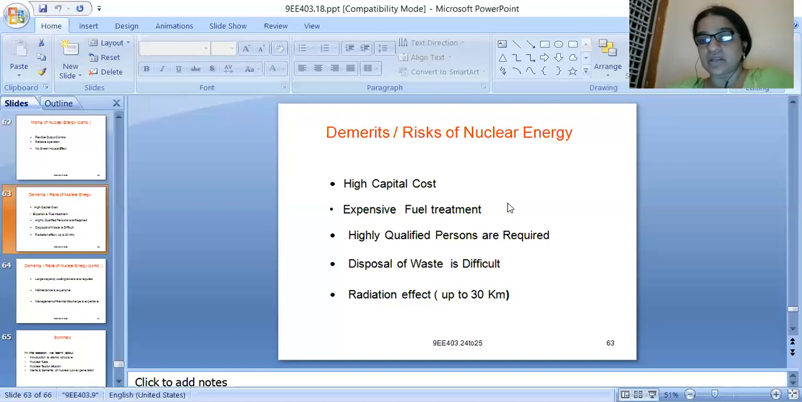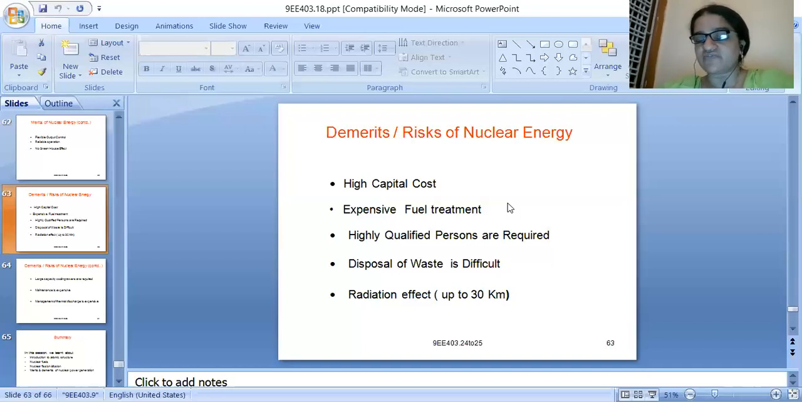Next is that disposal of waste is difficult. I have told that the greenhouse effect is not there here, but whatever nuclear wastes are produced, the byproducts of our nuclear fission or fusion reaction, the disposal of these byproducts is also difficult. We can't dispose of them easily.